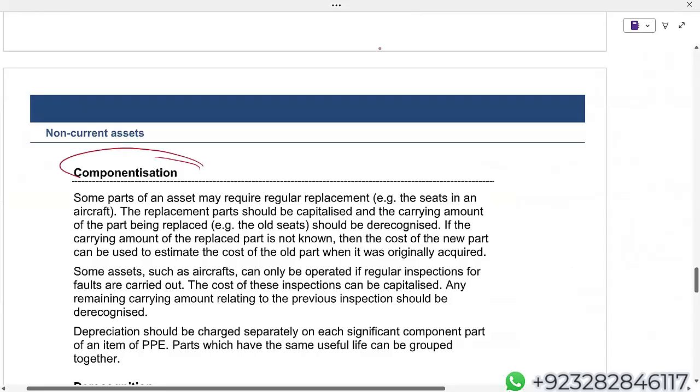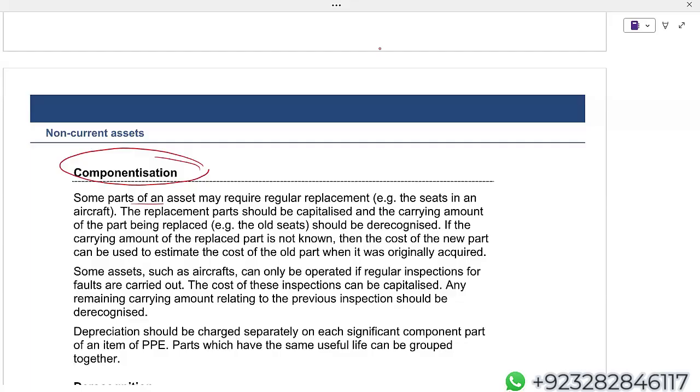Componentization. Now, what is this componentization? Basically, you will see there are a number of assets. They are the combination of multiple components, and normally each component will have a different useful life. Then, according to the concept of componentization, you should be depreciating each component separately.